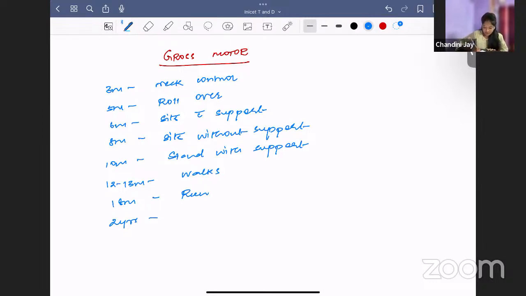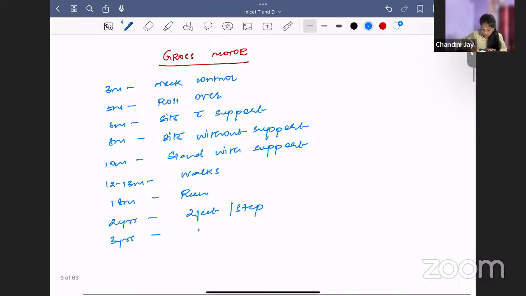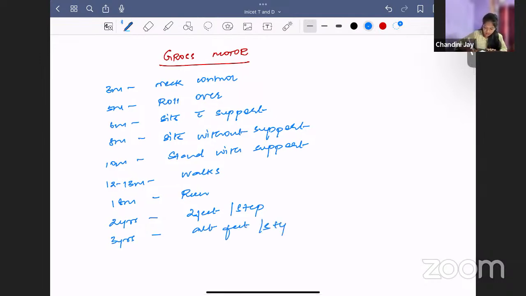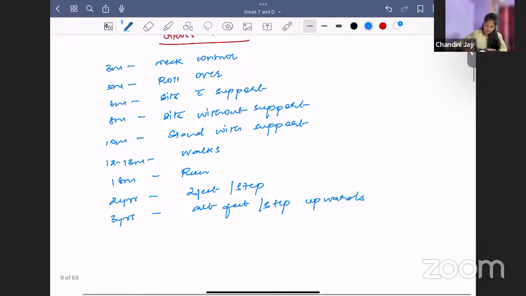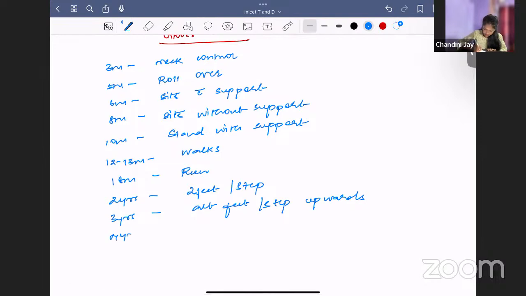How? 2 feet per step. Okay, climb stairs 2 feet per step. Then by 3 years, the baby will climb upstairs, alternate feet. Will keep 1 foot and then the other foot. So alternate feet per step upwards. Climbs upwards. By 4 years, it will climb downwards. Alternate feet per step downwards.